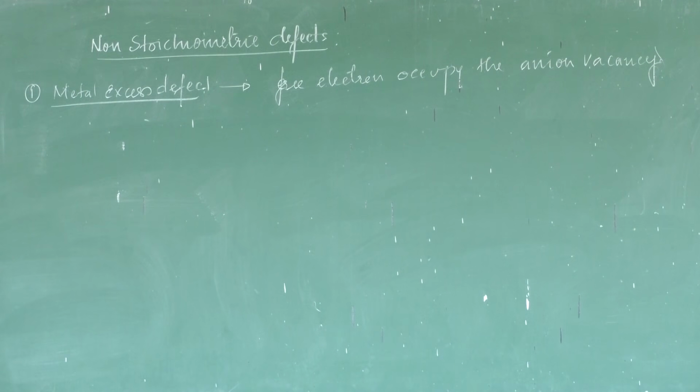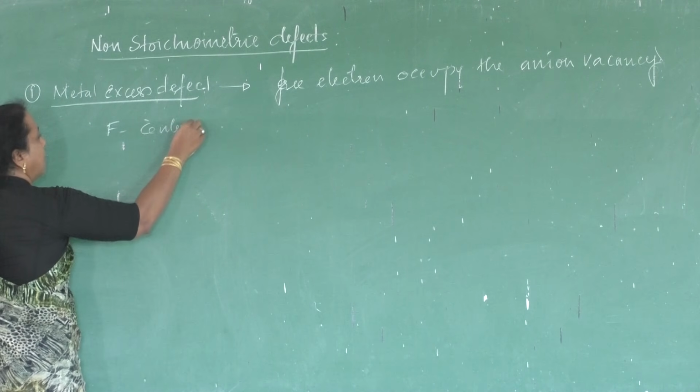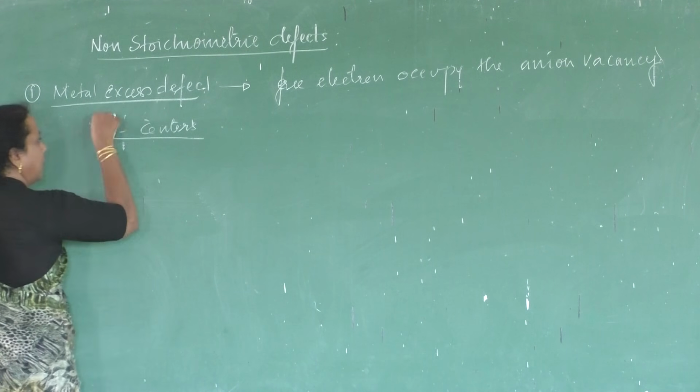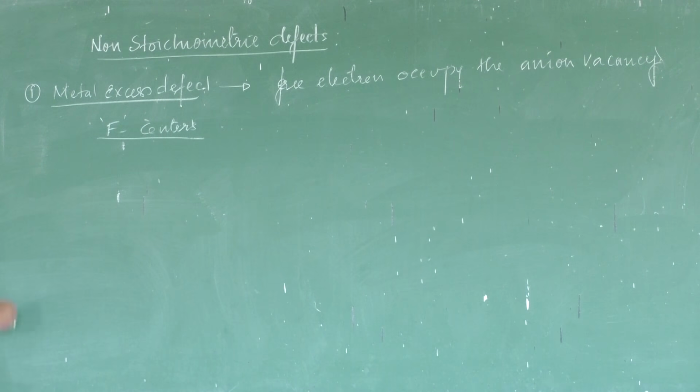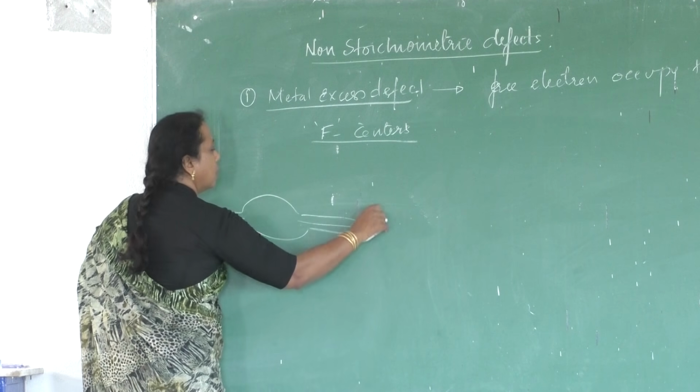This kind of defect is called a metal excess defect having F centers. Let us understand what F centers are. Okay. See, in a discharge tube, we have studied about experiments related to discharge tube in what?